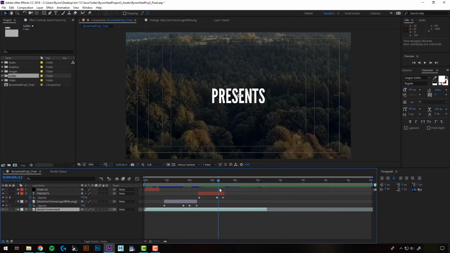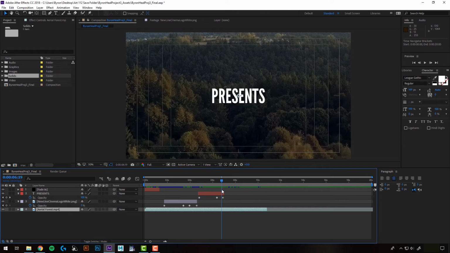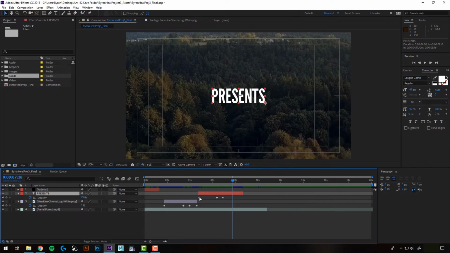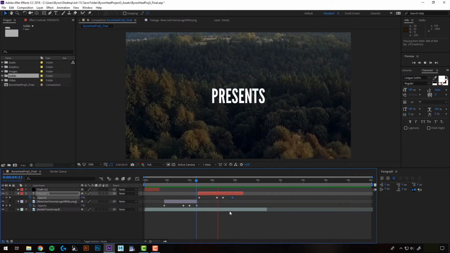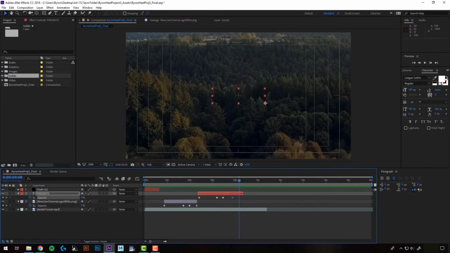Okay, so the next thing I want to do, I have my presents pop right off here. I trimmed this too soon, so what I'm going to do is have that fade out. Now I already know that this keyframe here is at 0%, so I could just drag this down to 0 to set a new keyframe, or with my time slider in the right spot, I can have this one selected, and I'll do Control-C and Control-V to copy and paste it. So now it pasted a 0% transparency keyframe right there. And then I can just drag that forward because I don't need that anymore.